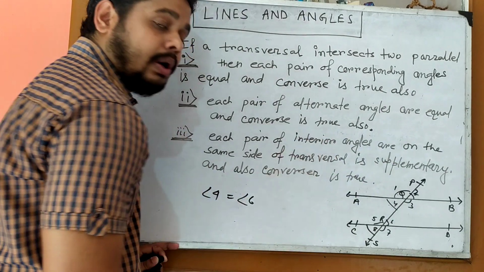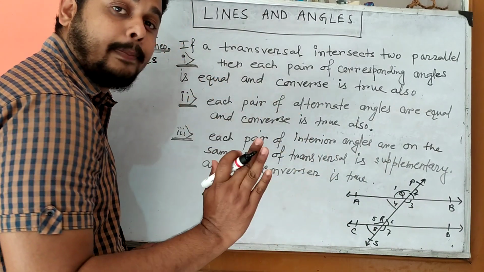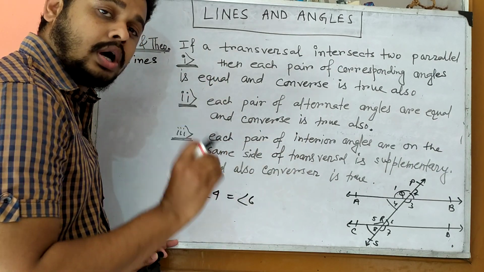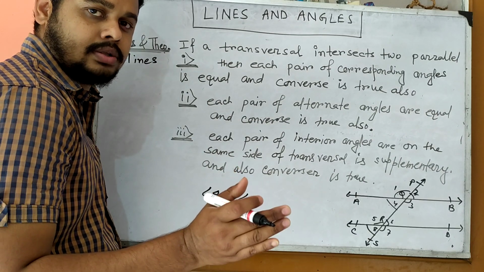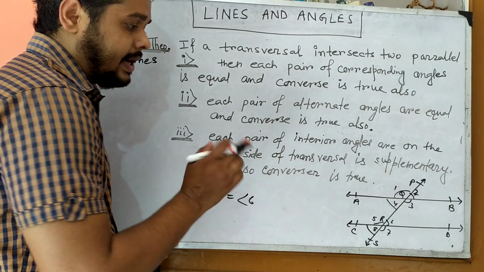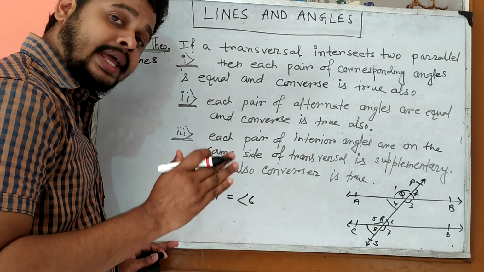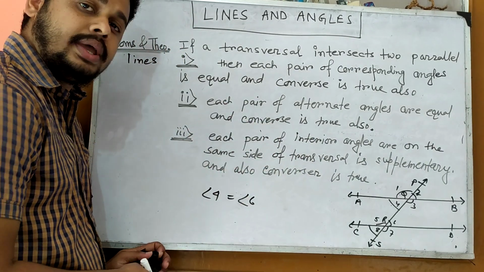If they are not equal, then these two lines are not parallel to each other. In that case they are called only alternate interior angles. But if their values are equal, then they are alternate interior angles, as well as we can say these two lines are parallel to each other.